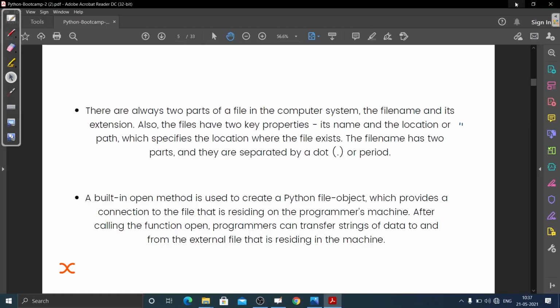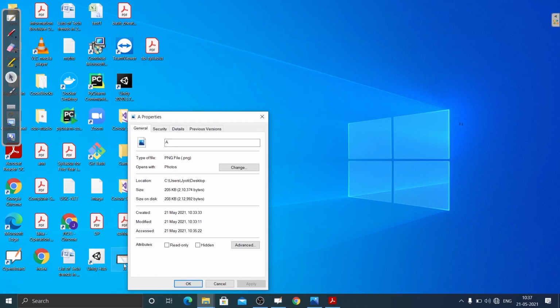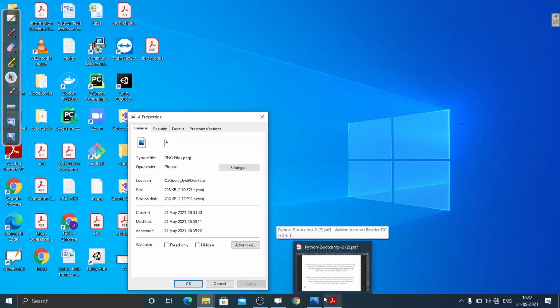Here you can see this A is an image. You can see the type of file is PNG, and this .png is the extension. And then you can see this is the location of this file. So that's actually the path.